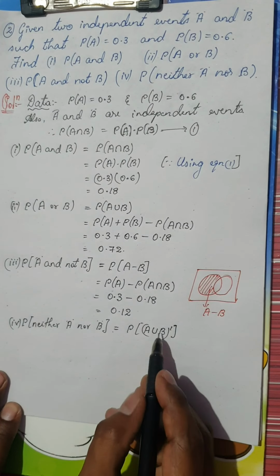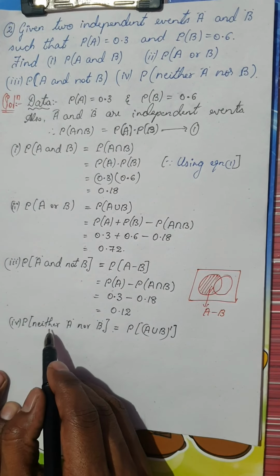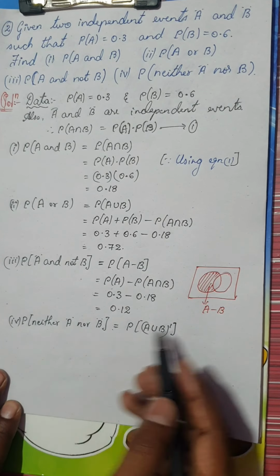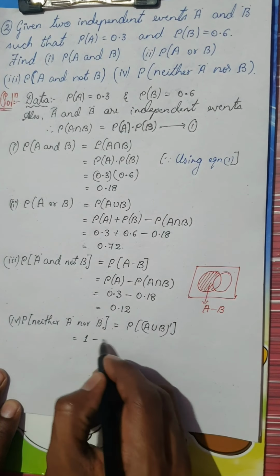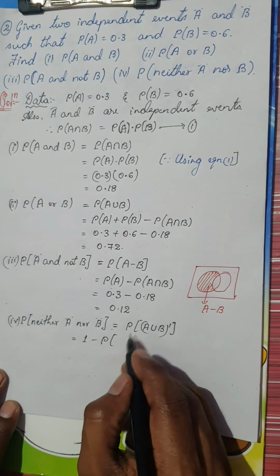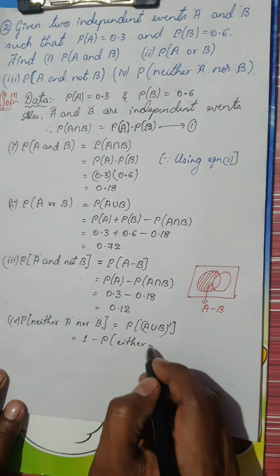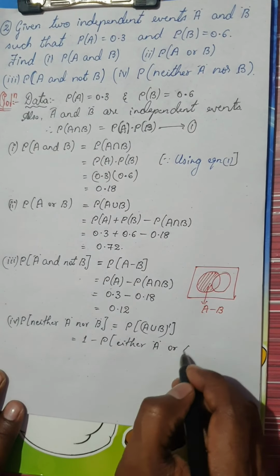Your complement of the union is the neither case. Probability of neither A nor B is always 1 minus probability of either A or B.